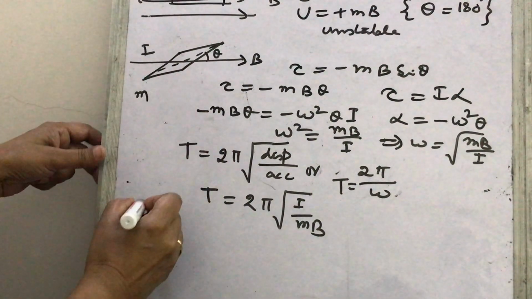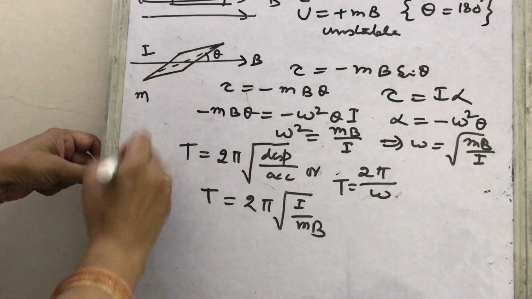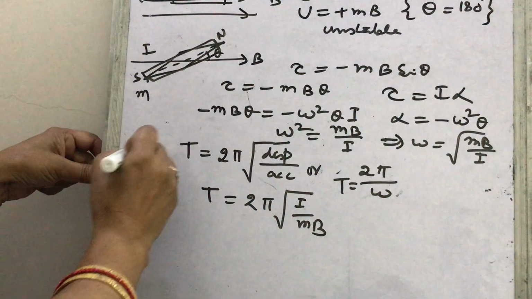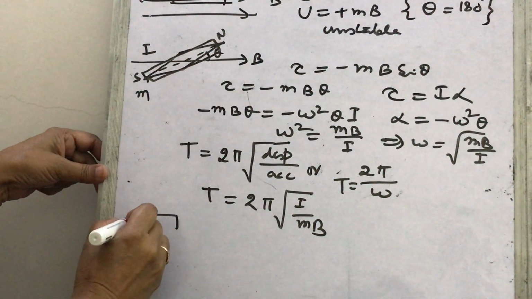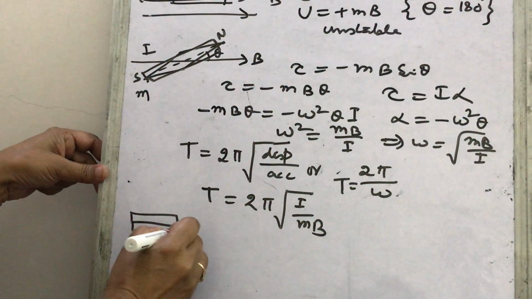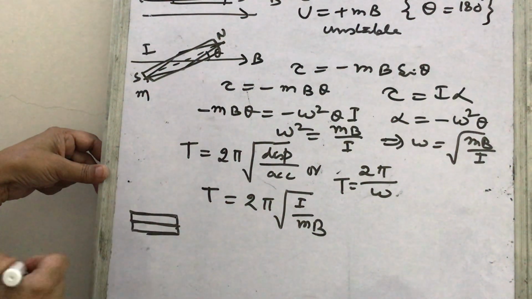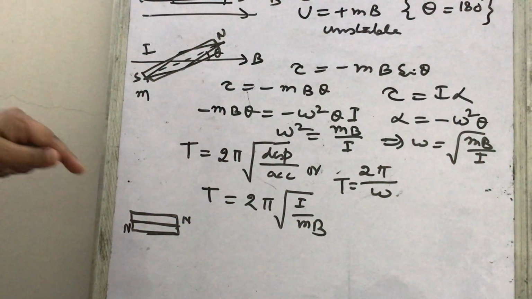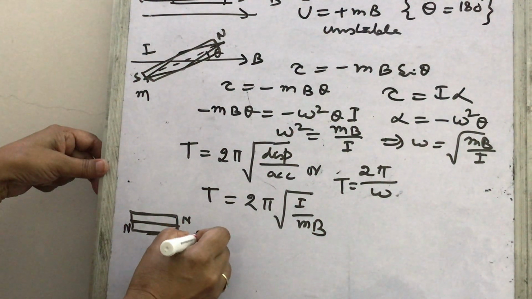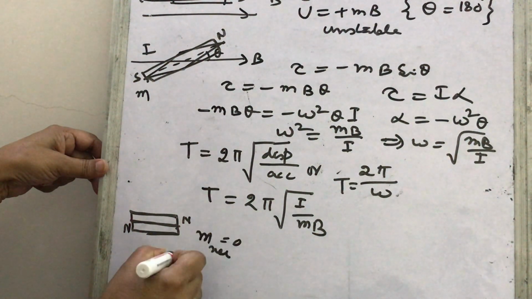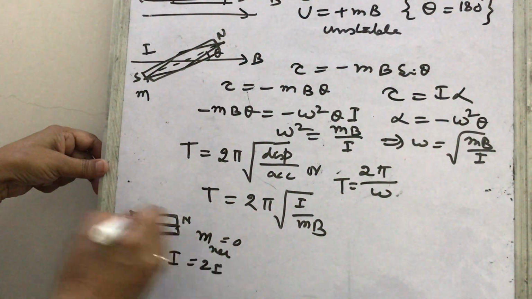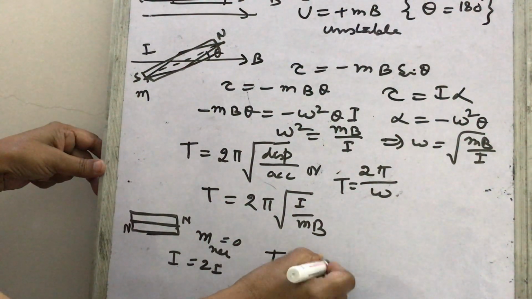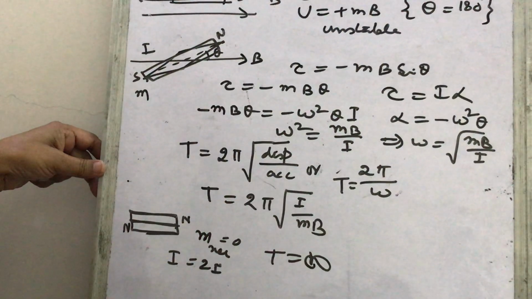What will happen if, in place of one bar magnet, we take two bar magnets joined in this way, with this north and this south, and the same displacement is given from the mean position? If this is the north pole and here it is also the north pole, what will happen? The net m will be 0, I will be 2I, and with net m equal to 0, T will become infinite. Such types of questions are framed.